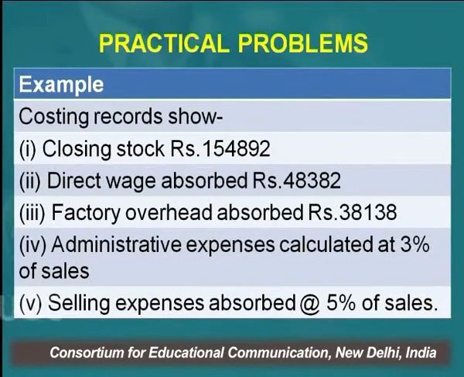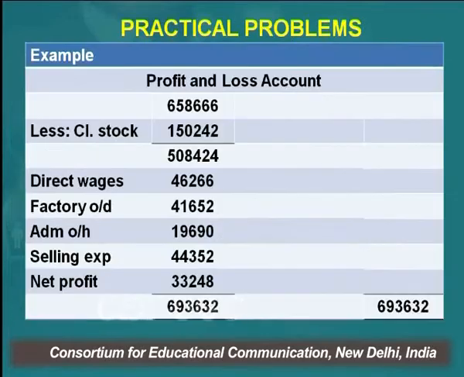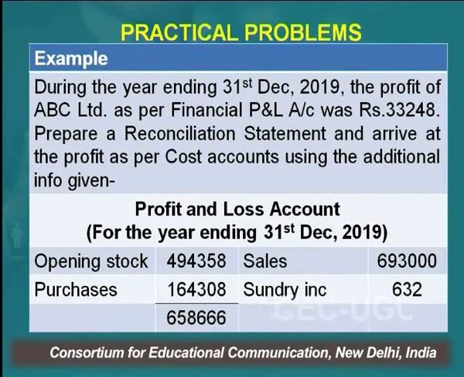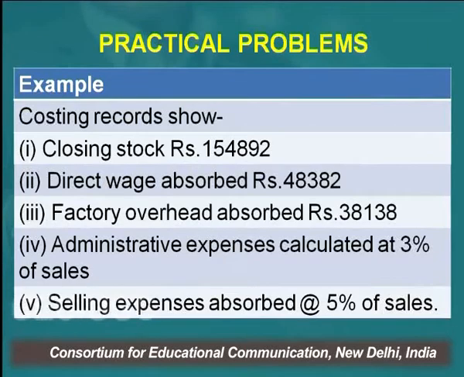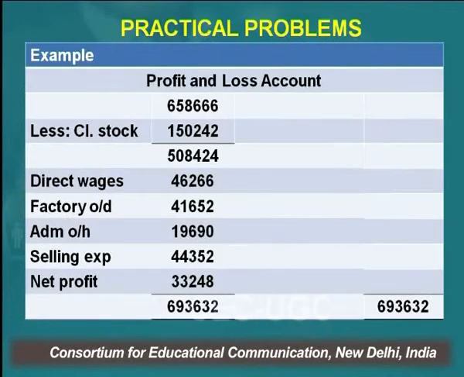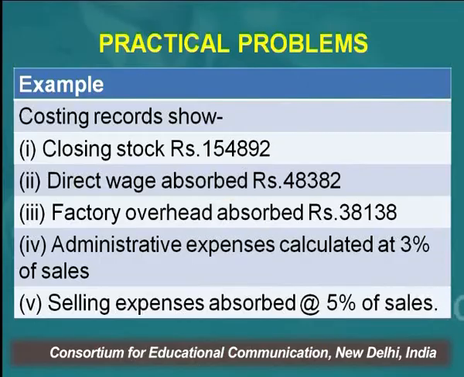Administrative expenses are calculated at 3% of sales. Your sales figure is 6,93,000, so you will calculate 3% of it, and that will be your administrative expenses. But here in the financial books you are given administrative overheads of 19,690. Selling expenses are absorbed at the rate of 5% of sales. So whatever the sales figure is, 5% of it will be charged as selling expenses in the cost books, right? On the basis of this information, you have to prepare a reconciliation statement.